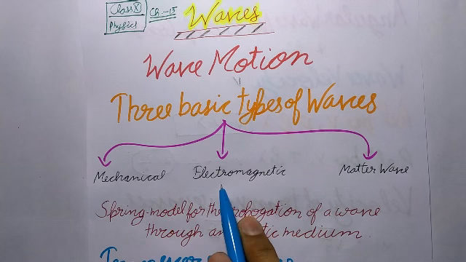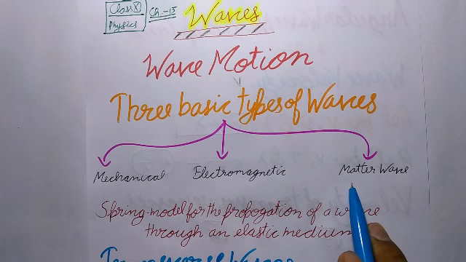Next is electromagnetic waves. The waves which travel in the form of oscillating electric and magnetic fields are called electromagnetic waves. Such waves don't require any type of medium for their propagation. For example, visible light, radio waves, etc.